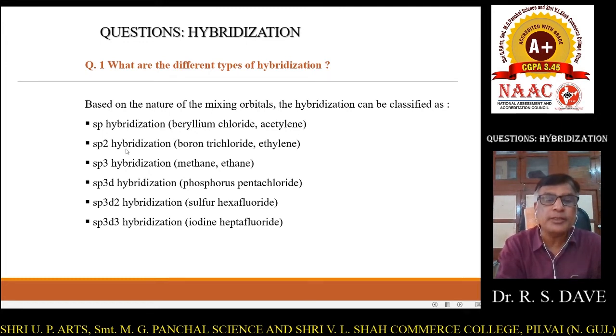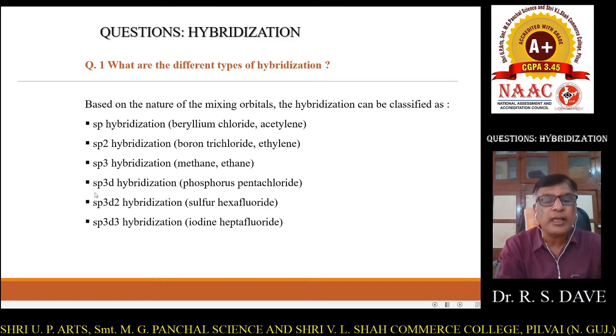The second type is sp2 hybridization, seen in boron trichloride, ethylene, etc. The third type is sp3 hybridization, when a single s orbital combines with 3 p orbitals to give sp3 hybridization. We can see sp3 hybridization in molecules like methane, ethane, etc.